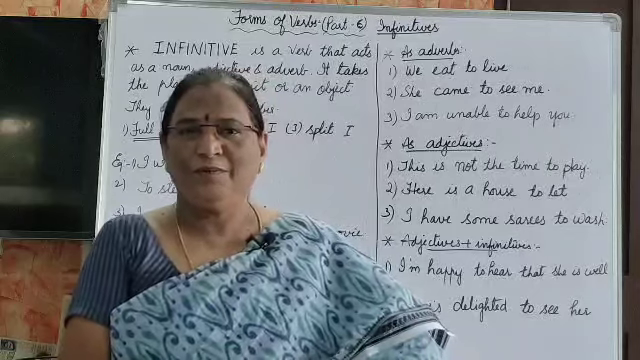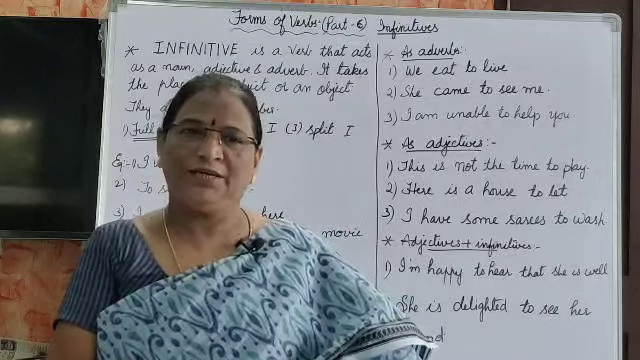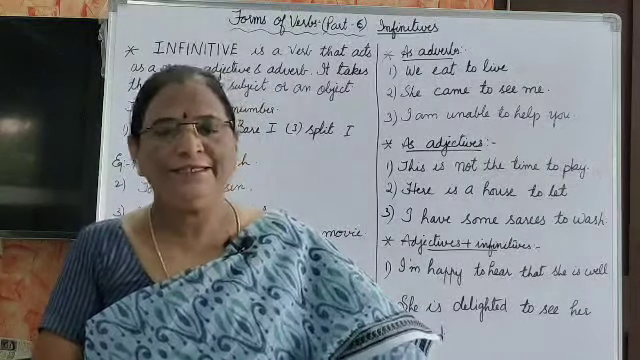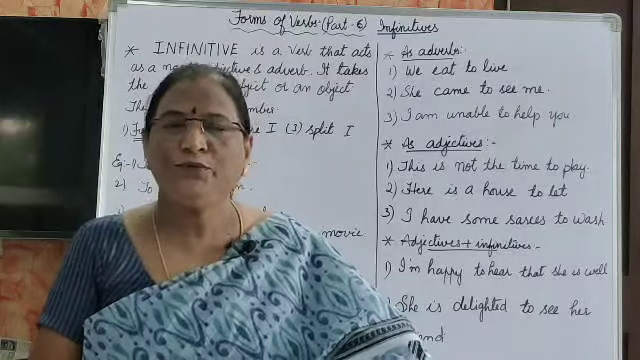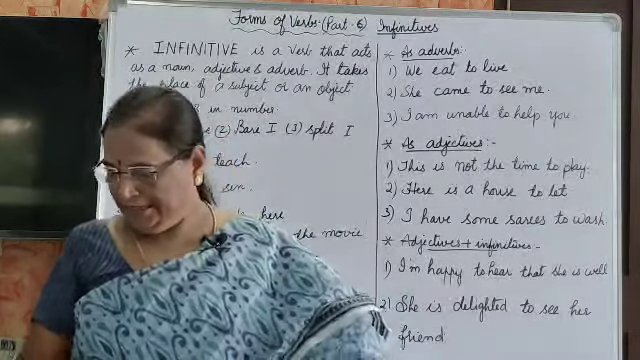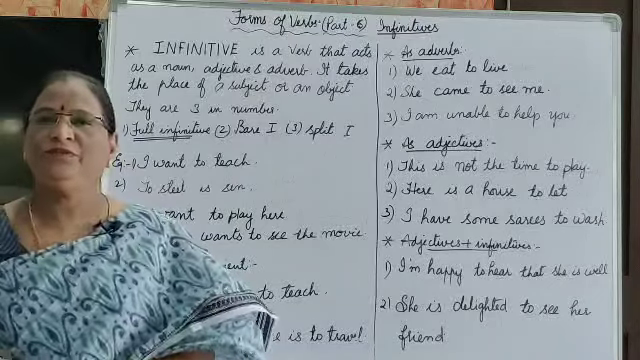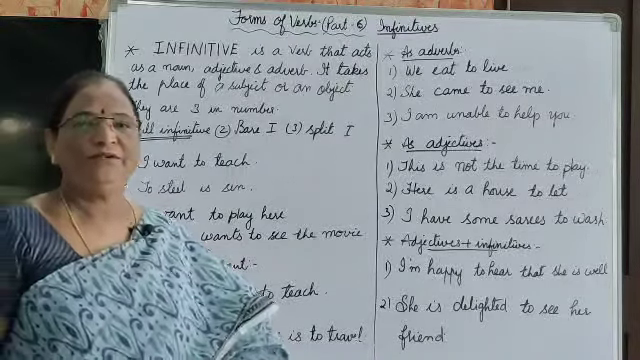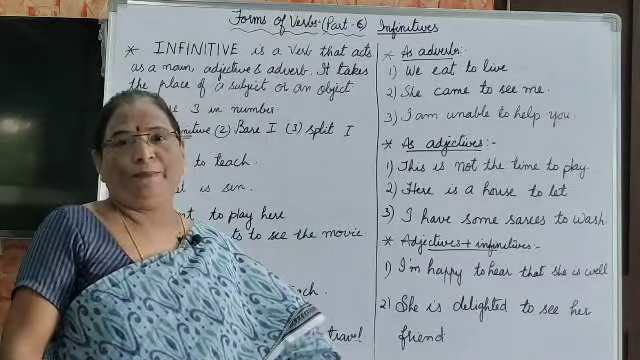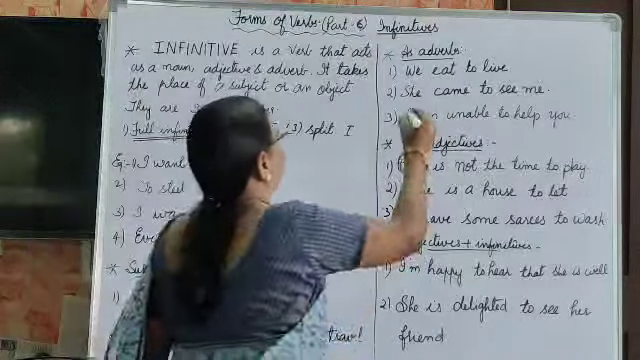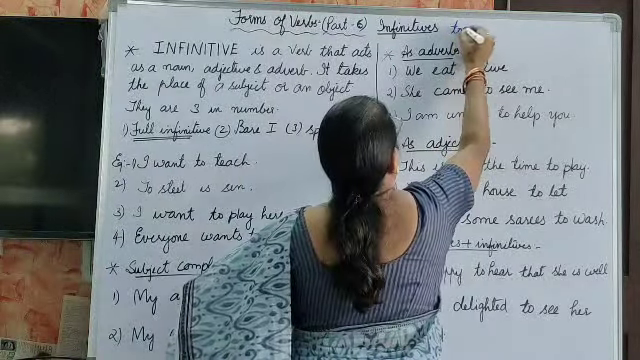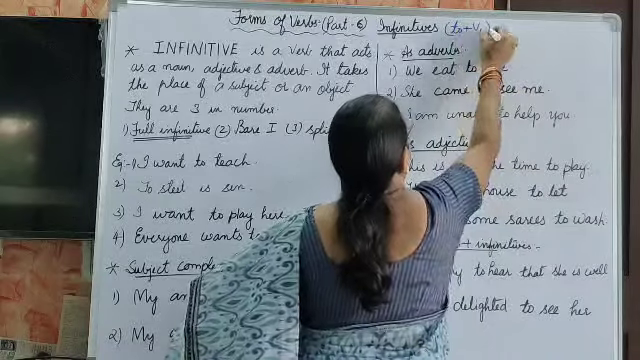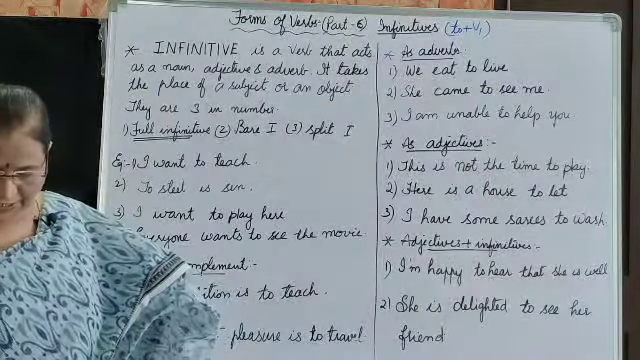Today we are going to learn about forms of verbs or types of verbs, and in that chapter I would like to explain about the infinitives. Actually, what is the meaning of infinitives? What comes under infinitives? That is to plus V1, that is infinitive.